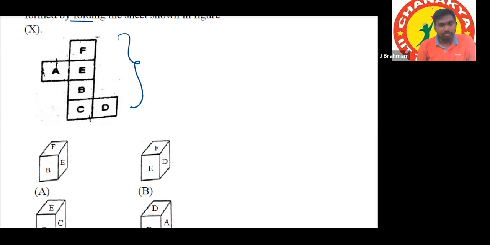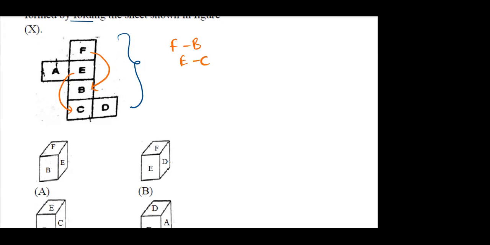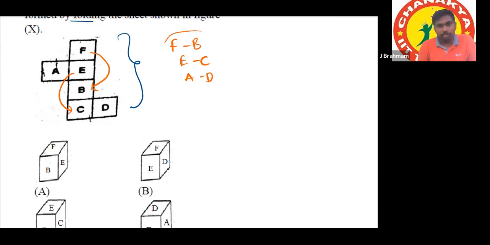From that point, what are you saying? From the point, we have to keep one place gap, and then we can get the opposite. For E and C, and whatever is remaining, they both are opposites. Okay, I'm writing the opposite pairs first. F and B, E and C, and A and D. These are opposite pairs. Here it is better to eliminate the options.